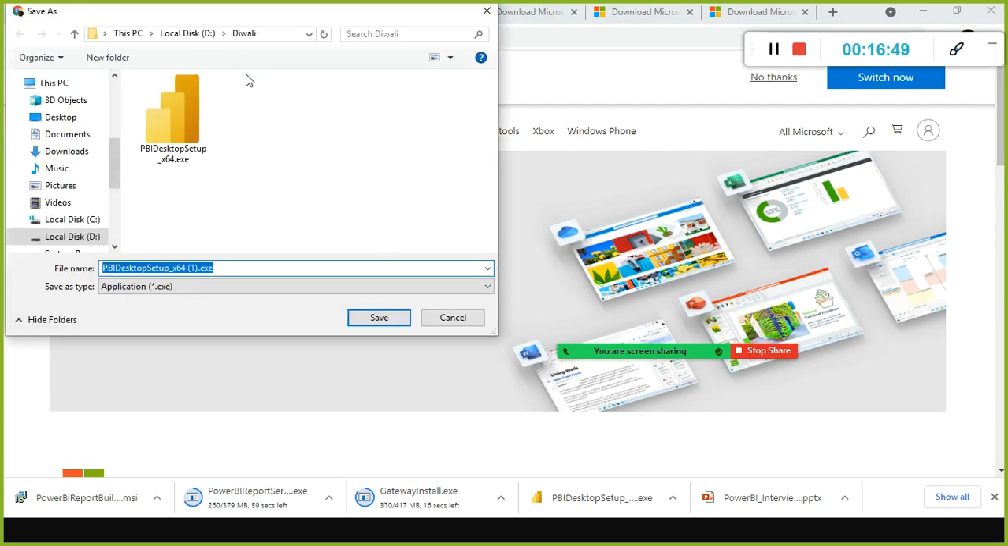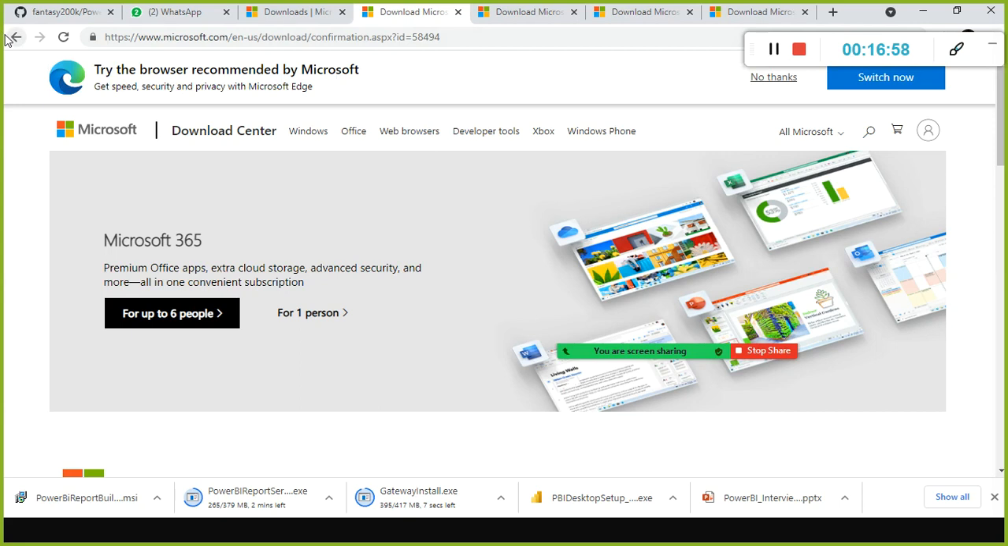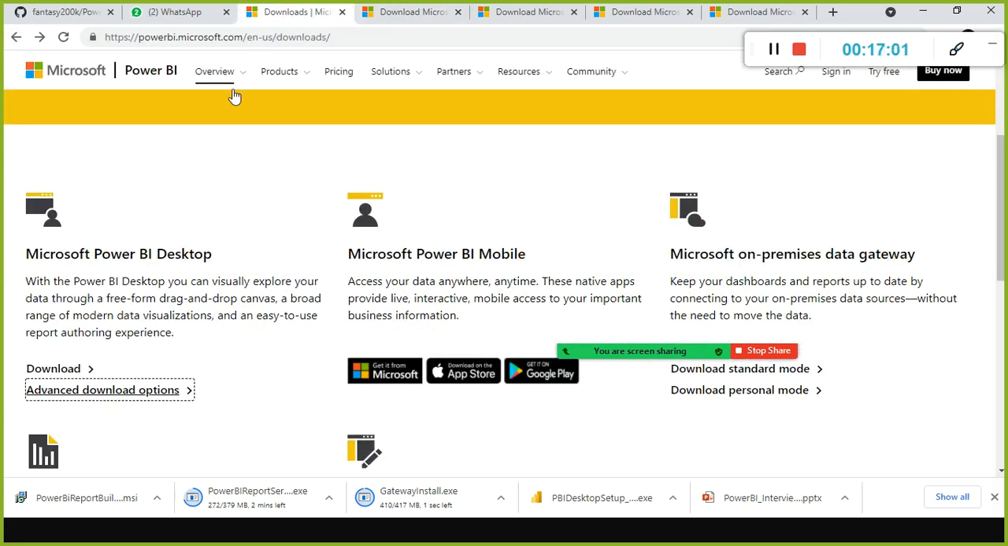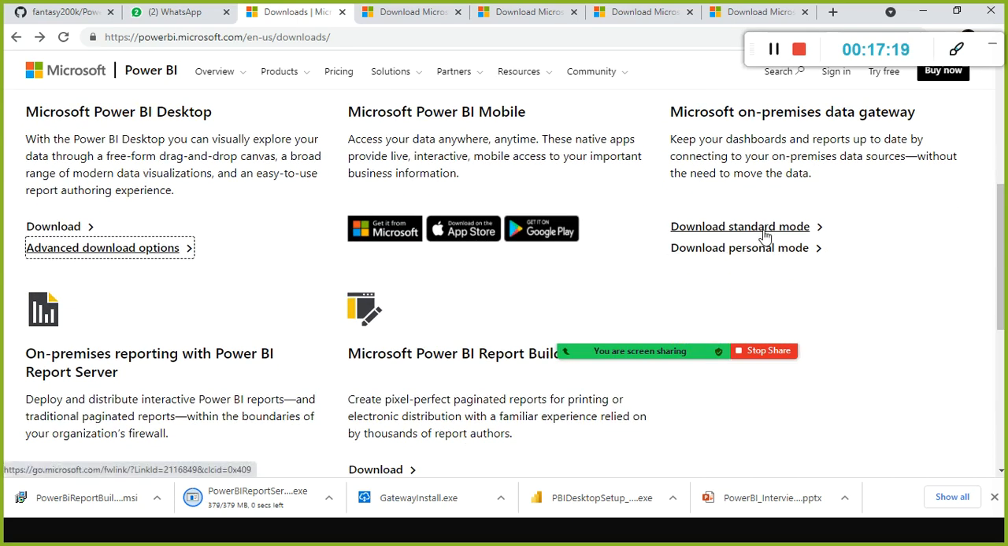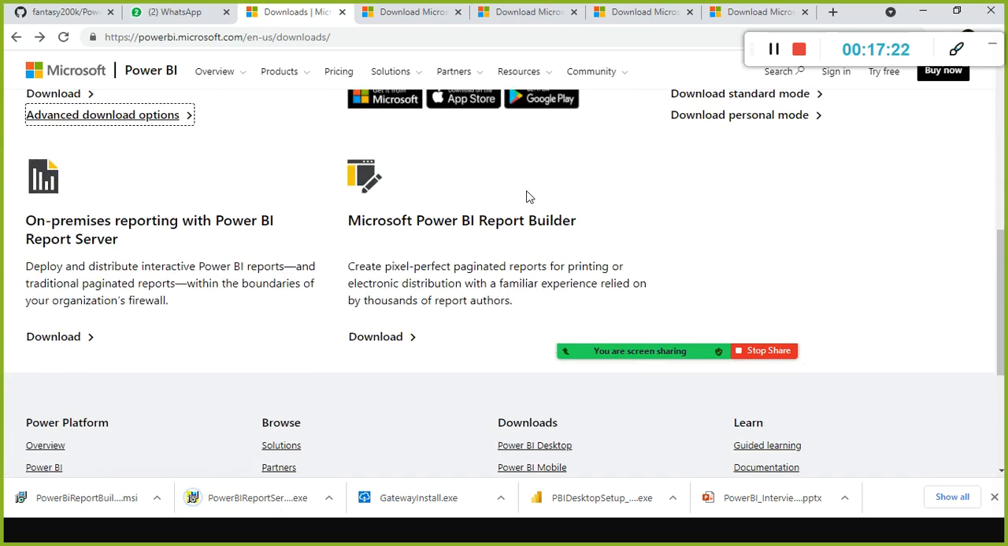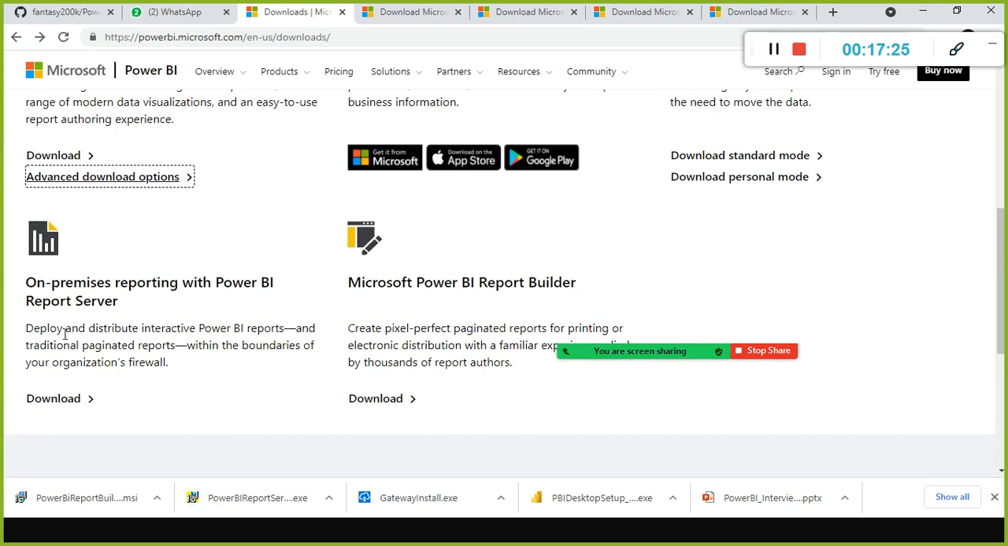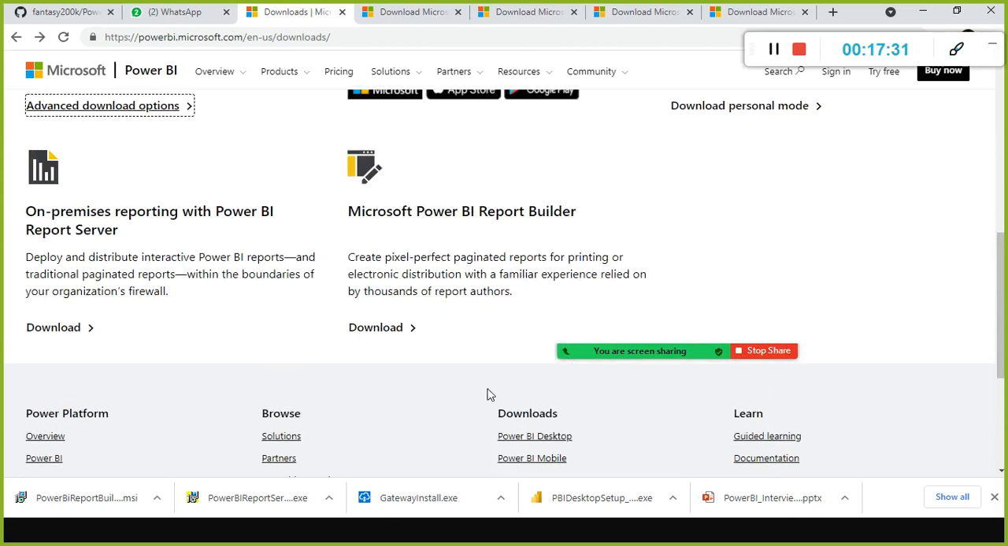Look here, ideally use a folder name like PBI software, or PBI downloads. Create a meaningful folder, PBI downloads, and download it there. Google Play also you can install side by side from your mobile. Send this link to your WhatsApp or email ID, and then you can download it. And then download standard mode for the gateway and on-premises reporting. It's pretty straightforward. These two are pretty straightforward. Click and download it. That's all.